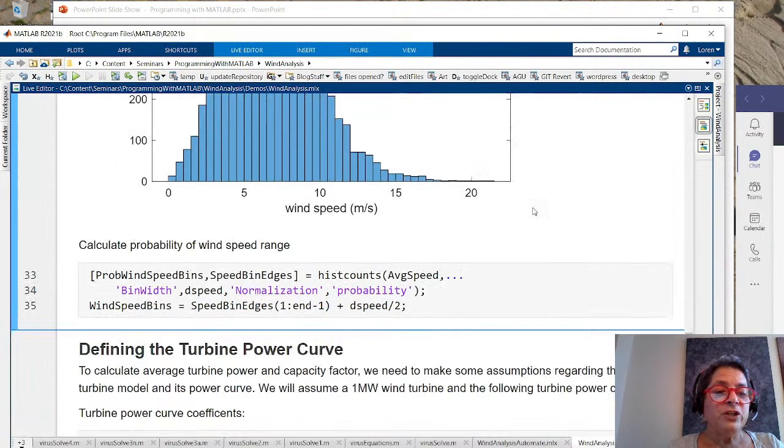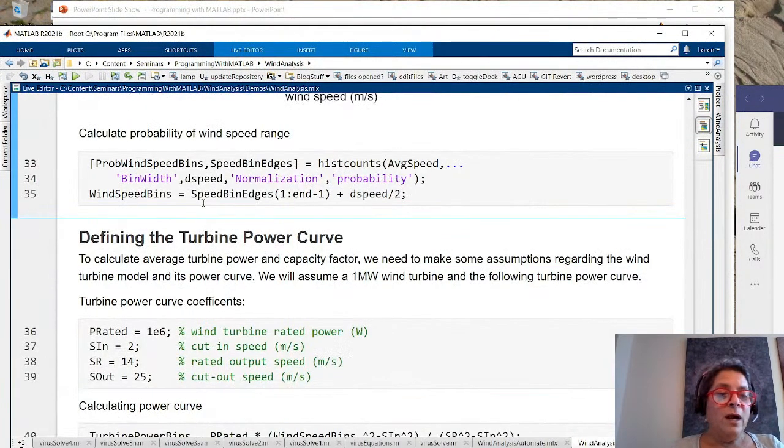And so what I'm going to do is just tell you how I do it. First, I'm going to tell you the coefficients that we're going to use for the test turbine. We're assuming they're all exactly the same kind. So the rated power is a megawatt. The cut-in speed is 2 meters a second. Rated speed 14. Cutout speed 25.